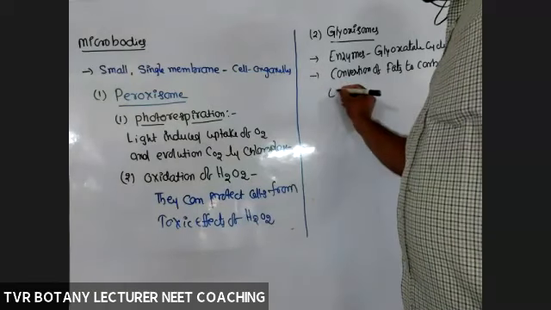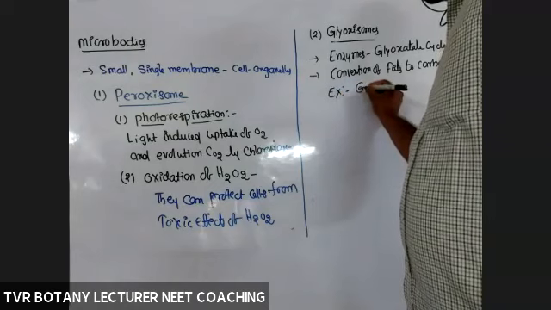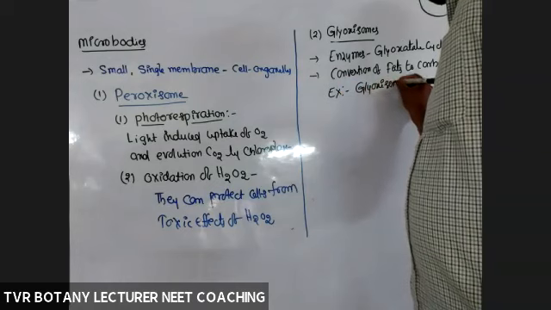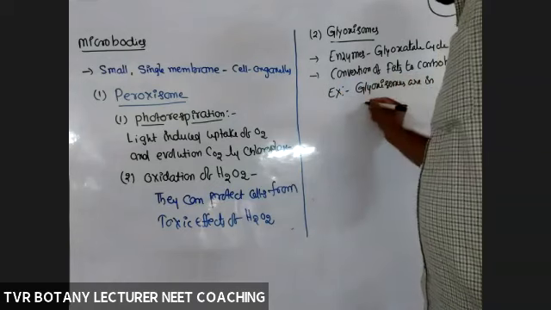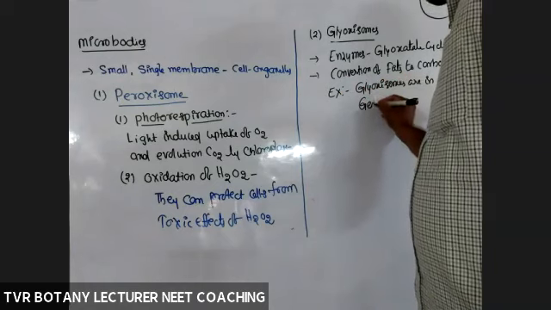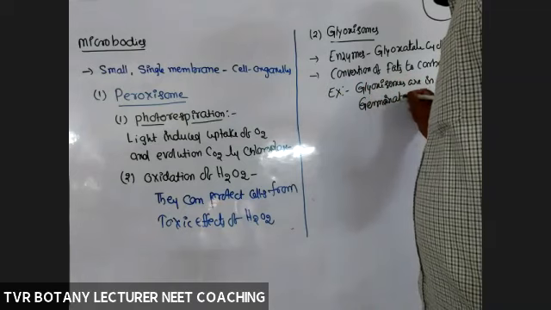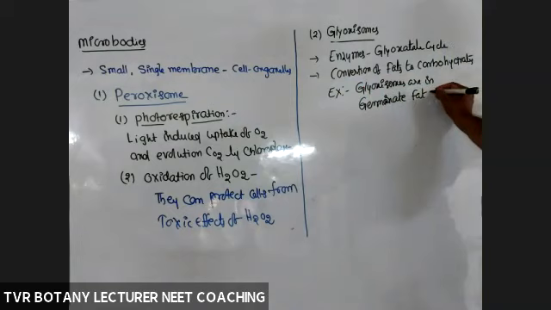And one more thing. Generally, glyoxysomes are rich in germinating fat-rich seeds, seeds rich in fats.